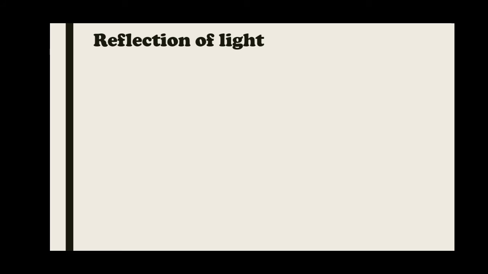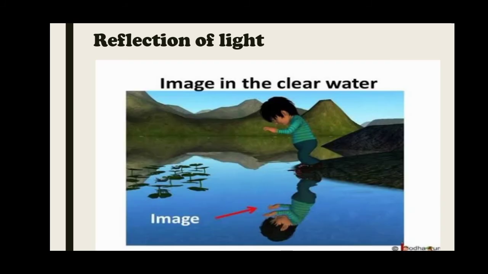Now, reflection of light. One way to change the direction of light is to let it fall on a shiny surface. For example, a shining stainless steel plate or a shining steel spoon can change the direction of light. The surface of water can also act like a mirror and change the path of light.